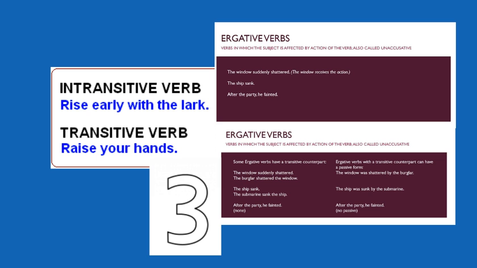We also know that verbs can be transitive or intransitive. If a verb is transitive, it takes an object. Raise your hands. You raise your hands. You is the subject there. So the hands are raising.